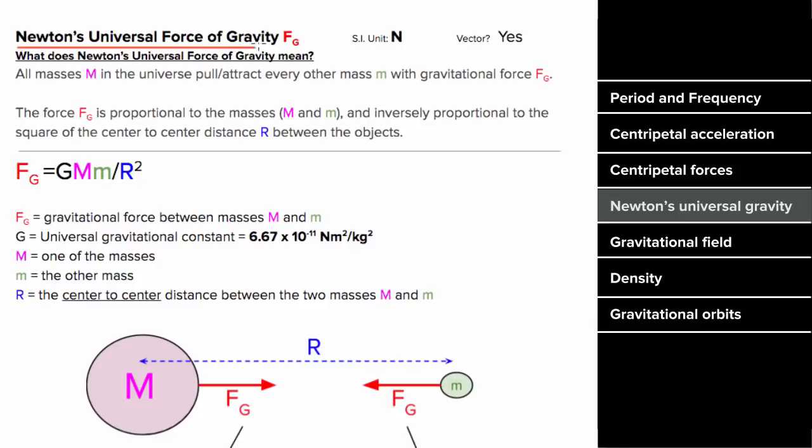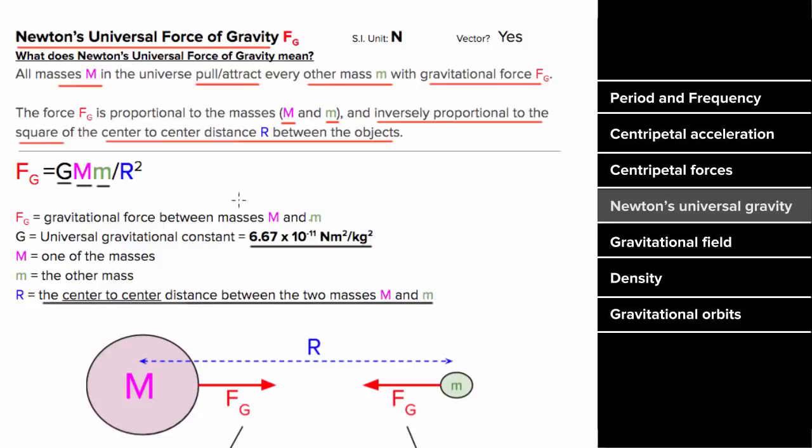Newton's universal law of gravity states that all masses in the universe pull, i.e. attract, every other mass in the universe with gravitational force. And this force is proportional to each mass and inversely proportional to the square of the center-to-center distance between the two masses. In mathematical form, it just says that the force of gravity is equal to big G, a constant, which is 6.67 times 10 to the negative 11th, multiplied by each mass in kilograms, and then divided by the square of the center-to-center distance between the two masses.